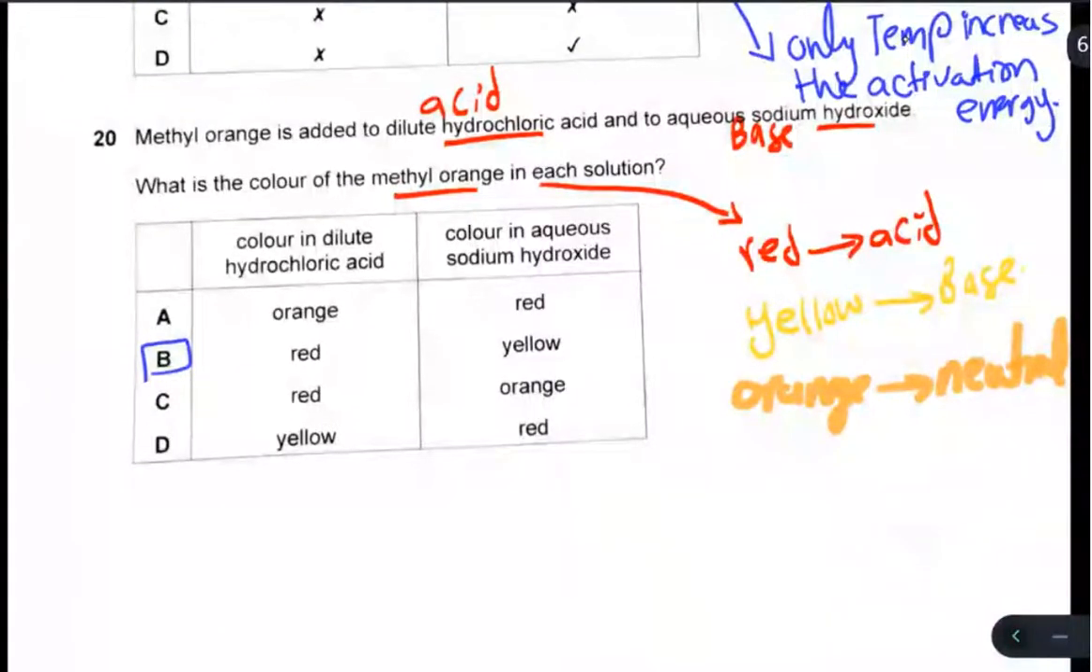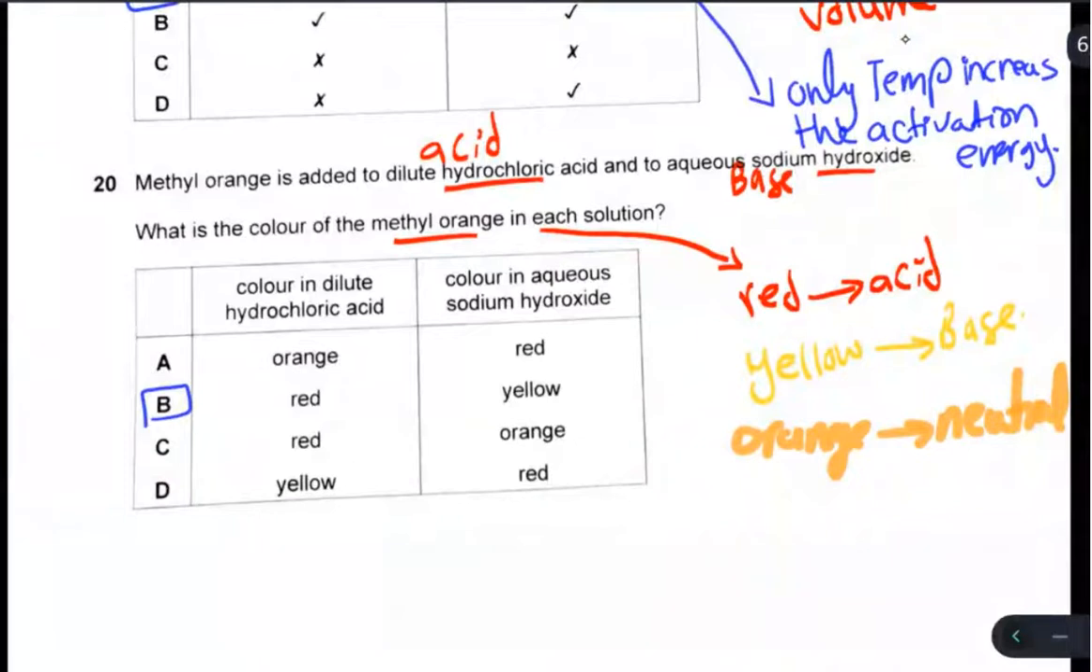Number 20. Methyl orange is added. Methyl orange is an indicator. It can check the pH of the medium: acid, base, or neutral. Hydrochloric acid is an acid, and sodium hydroxide is a base. So the color of methyl orange will be red in acid and yellow in base.